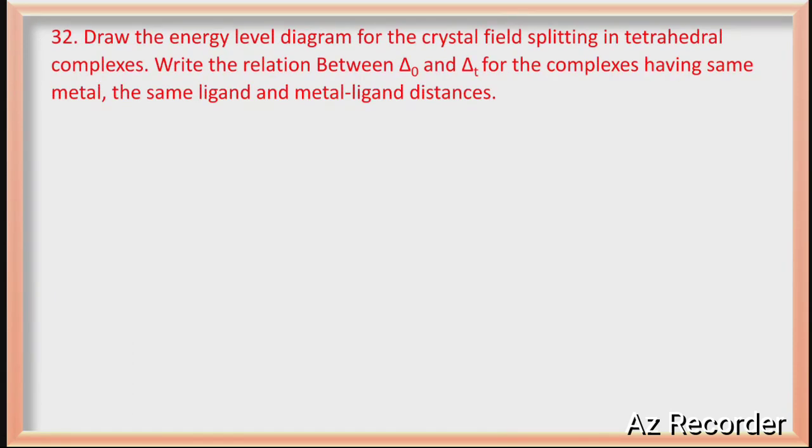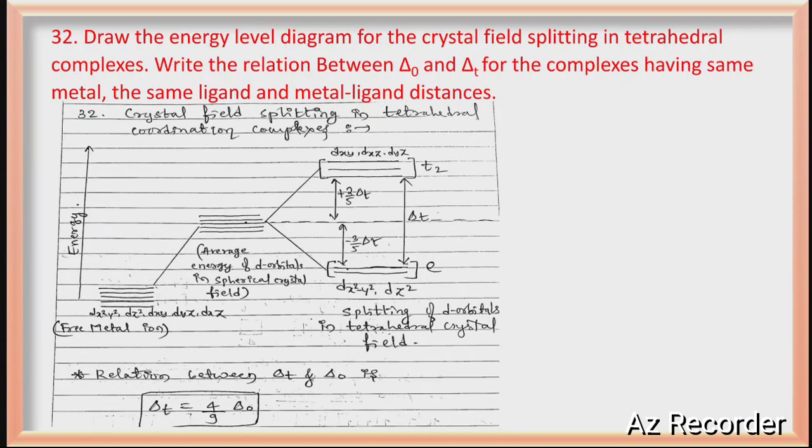Draw the energy level diagram for crystal field splitting. For a tetrahedral complex, always remember t2 is upper and e is lower. For octahedral, just reverse it. Getting my point? Yes. The relation between delta t and delta naught is delta t equals 4/9 delta naught. For this also, if you want a detailed video, just comment below. I will try to make a video on that.